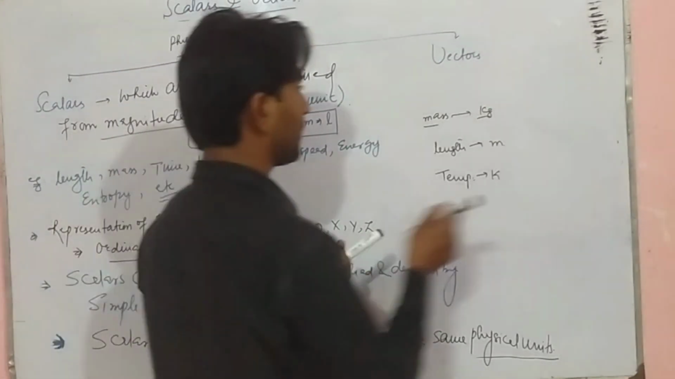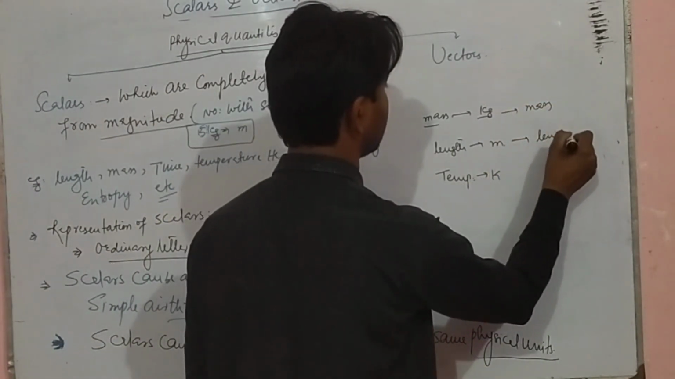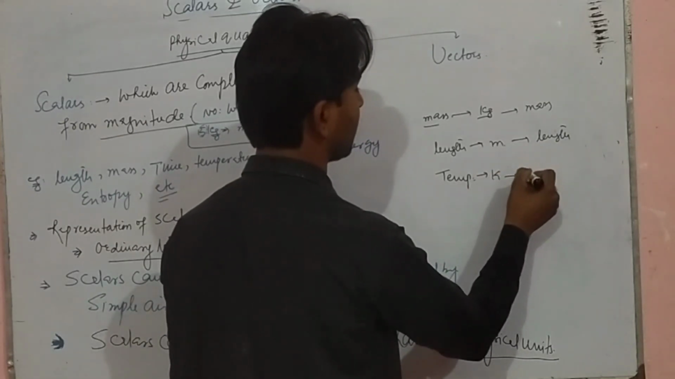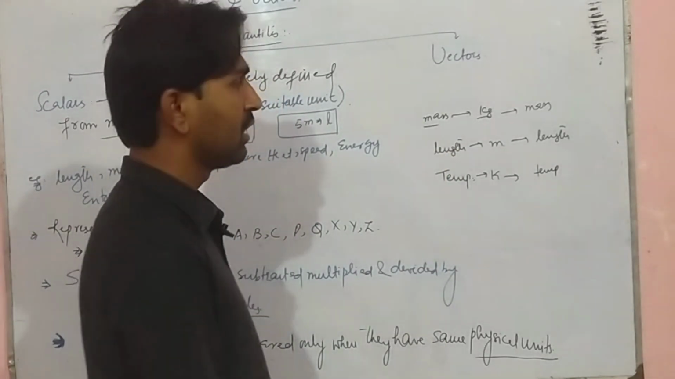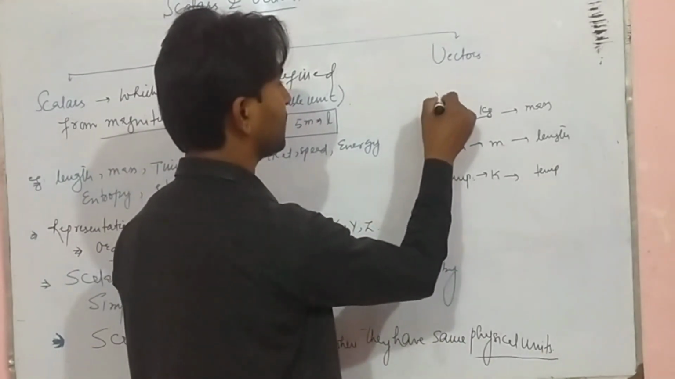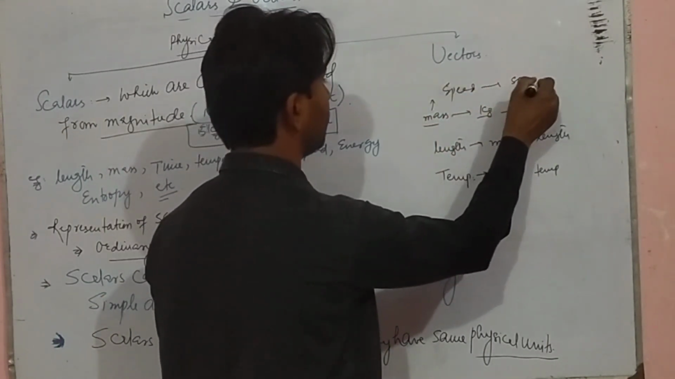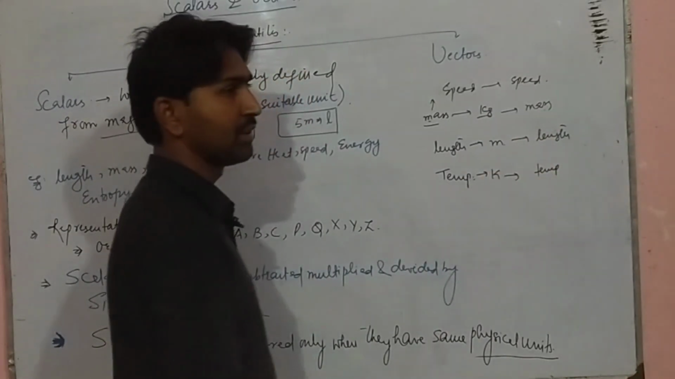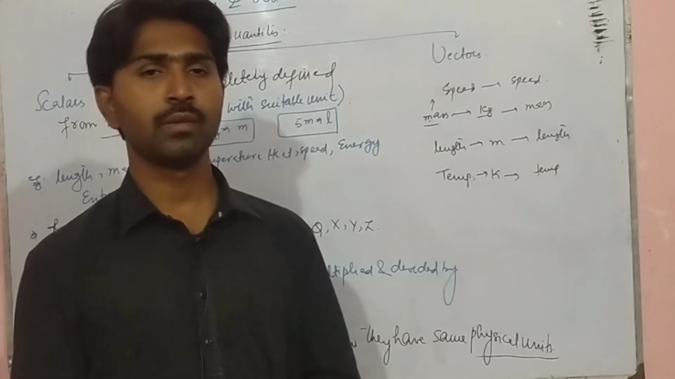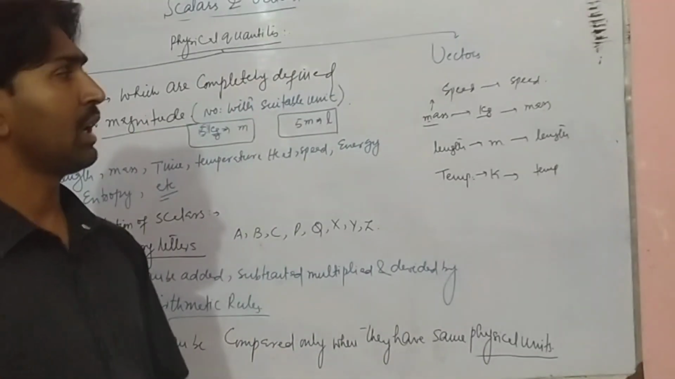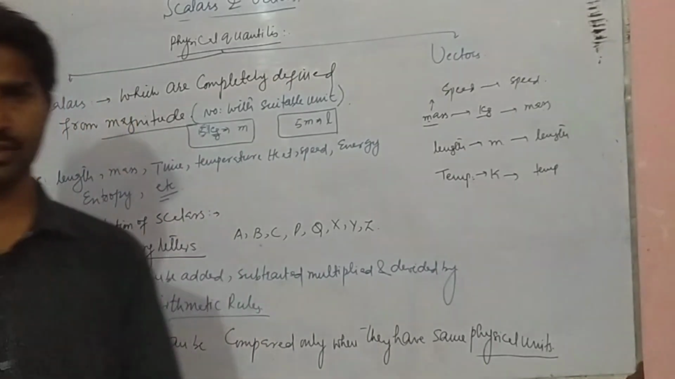So mass can be compared with mass, length can be compared with length, and temperature can be compared with temperature. Mass cannot be compared with length, or with speed. Speed is compared with speed only. So only the same physical quantities are compared, not the other scalars.